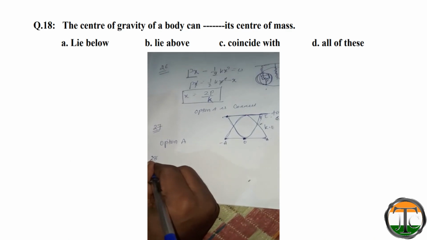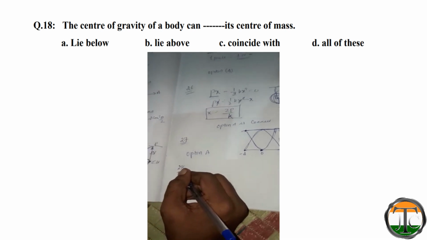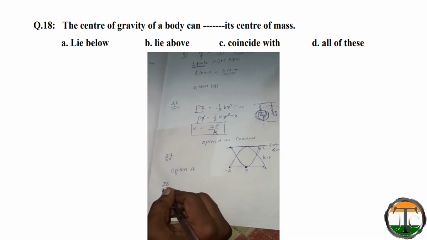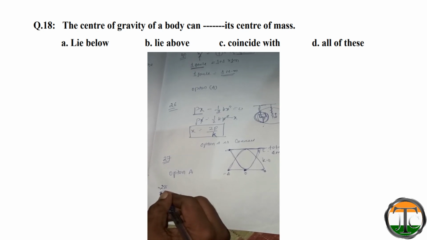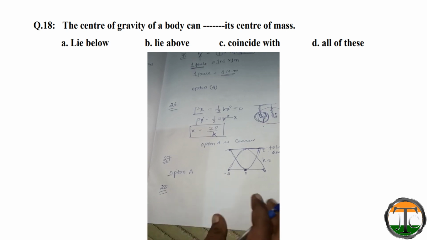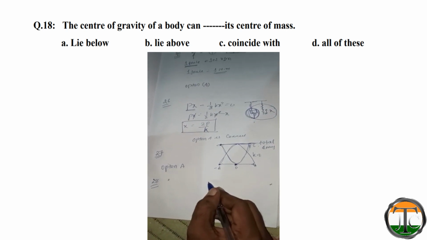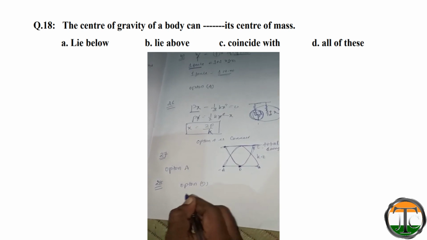Now we will solve question number 28. Question is, the center of gravity of a body can dash its center of mass. Four options are given: lie below, lie above, coincide with, all of these. So the answer will be option D, all of these. Why option D, all of these?